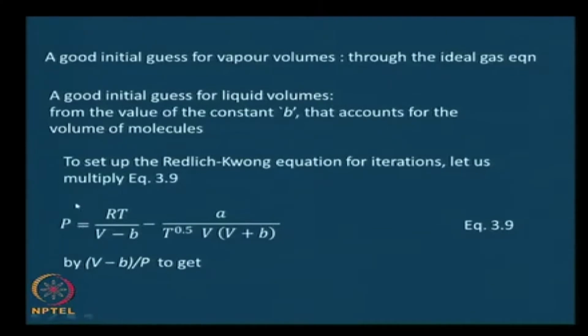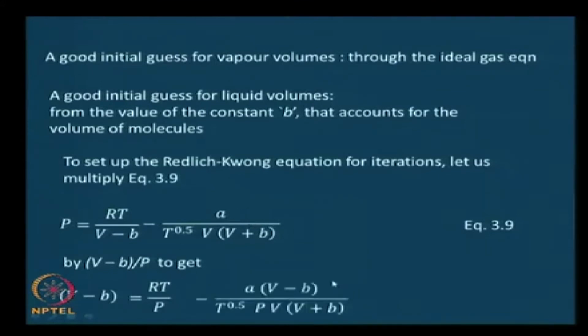So, if we focus on V on this side and V on this side, to get rid of P, let us multiply this by V minus B by P. If we do that here, we need to do that on the right hand side also, and if we do that, P and P will get cancelled, V minus B would remain. Here V minus B would get cancelled, and the first term would be RT by P, and here again we need to multiply by V minus B by P, which would result in minus A into V minus B divided by T power 0.5, square root of T, into P into V into V plus B.